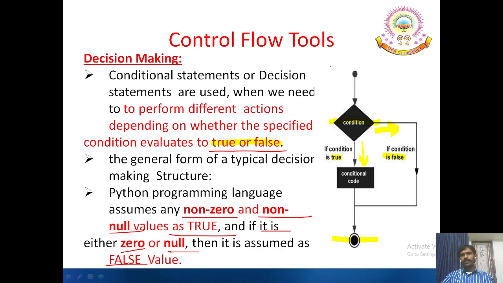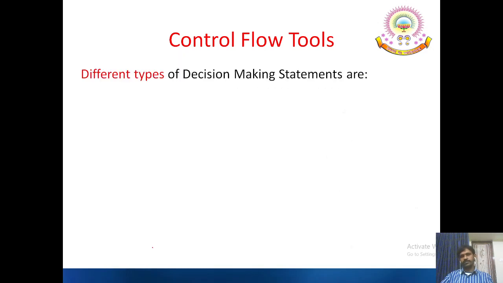For example, if I write if x, and if x has a value other than 0, then it is considered as true, otherwise it is treated as false. Similarly in Python, the system will be considering any non-zero value. It may be a negative or positive or any string or character as true, and the null values or zero values are treated as false.